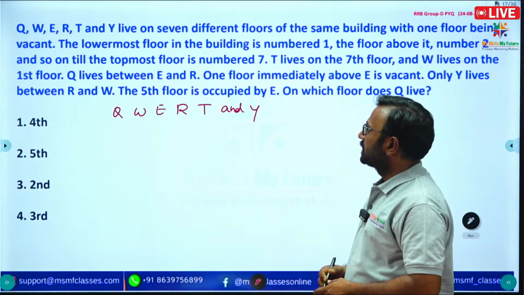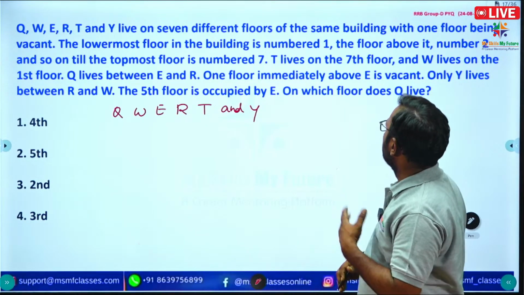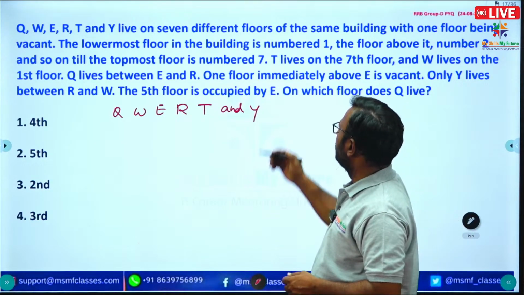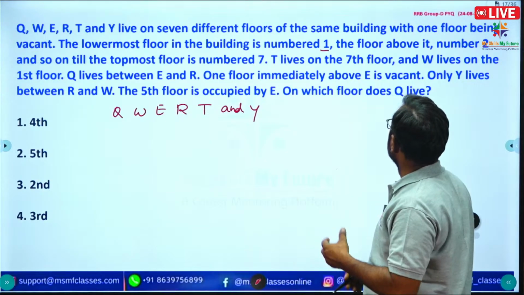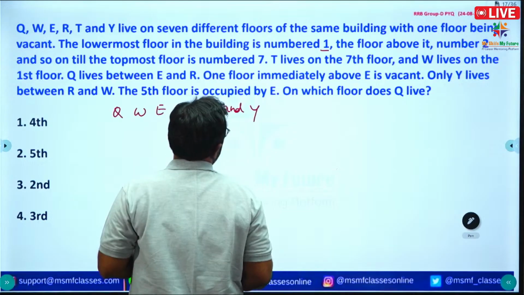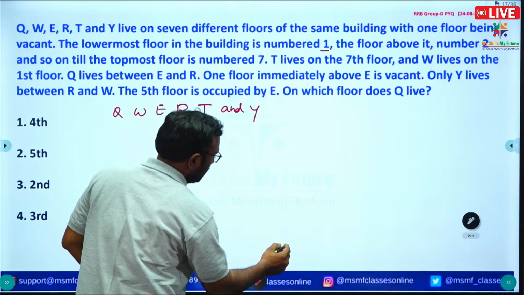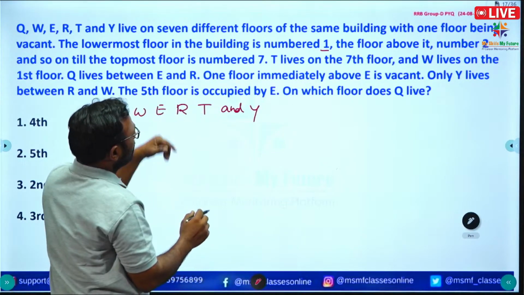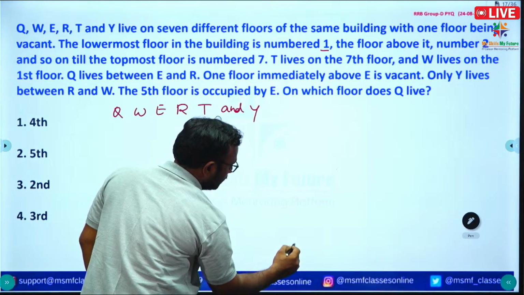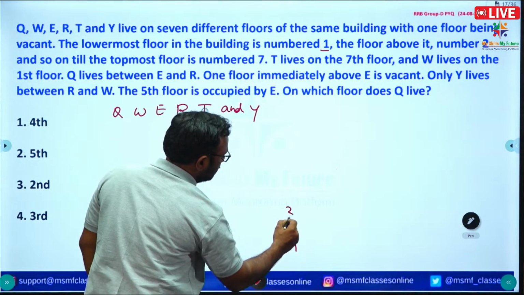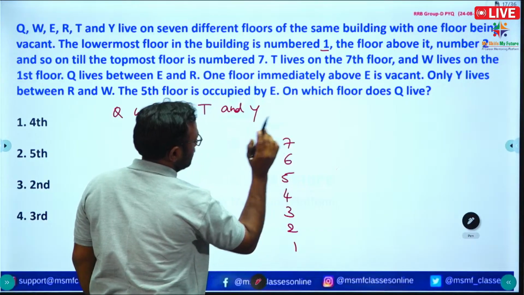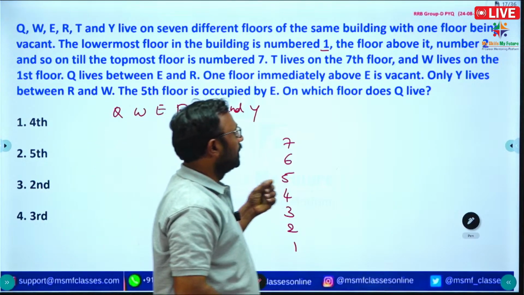The lowermost floor in the building is numbered 1, the floor above it number 2 and so on till the topmost floor is numbered 7. So 1, 2, 3, 4, 5, 6, 7. In that, one floor is vacant.